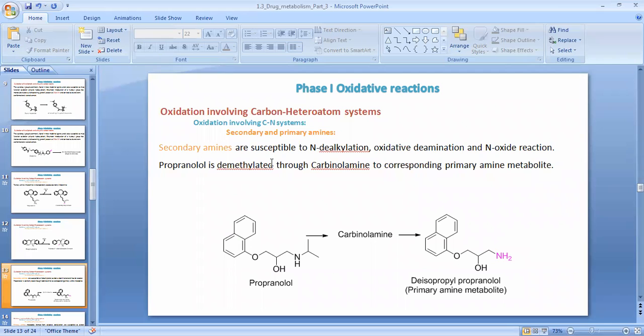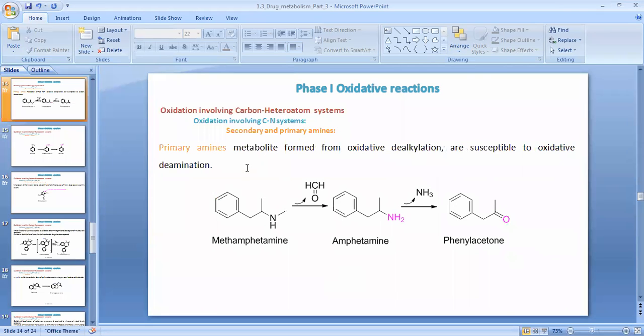Secondary amines are susceptible to N-dealkylation. In a drug molecule, these types of secondary amines are susceptible to N-dealkylation, oxidative deamination, and N-oxidation reactions. So propranolol is dealkylated through a carbinolamine to the corresponding primary amine metabolite. Propranolol is a beta blocker drug, and it is metabolized in our body by conversion into a carbinolamine, and this carbinolamine is further metabolized to give N-desisopropyl propranolol by removal of the alkyl group, as a primary amine metabolite.